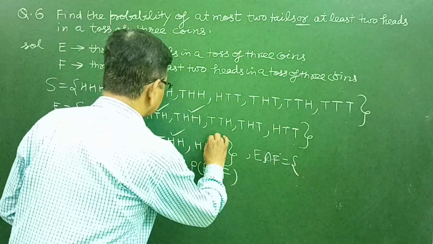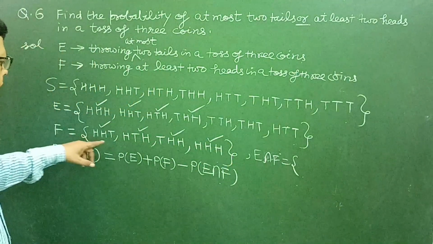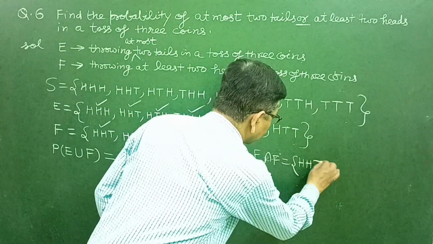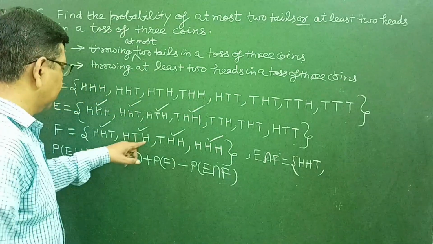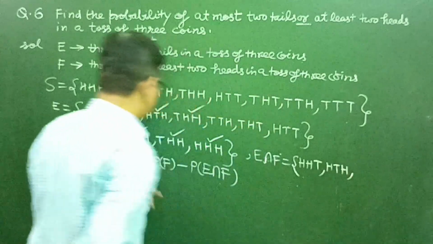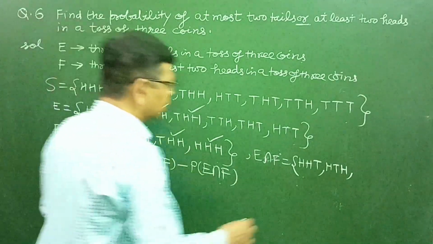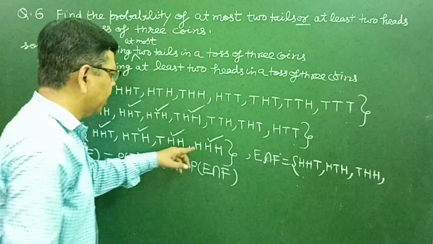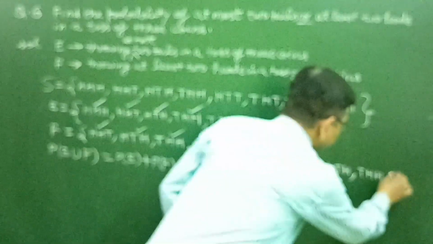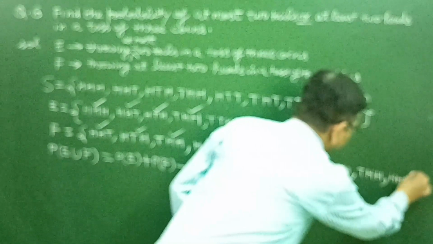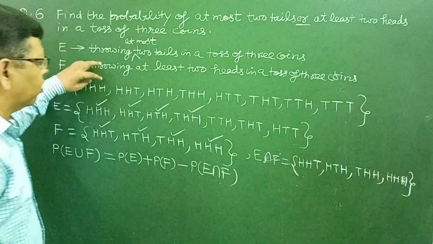So all four elements are common. So it will consist of HHT, HTH, THH, and HHH. The event F is, you can say, a subset of the event E.